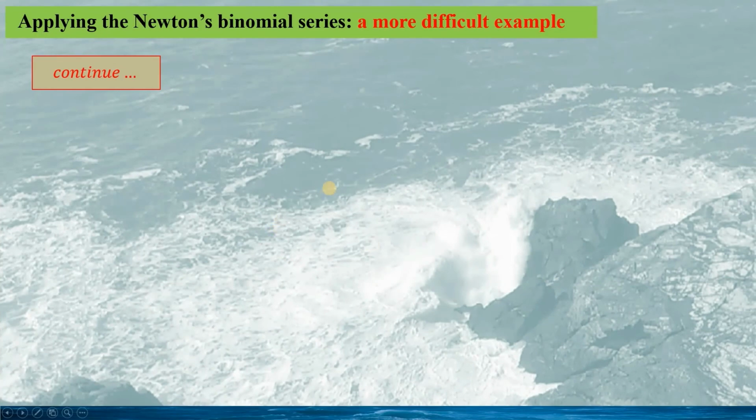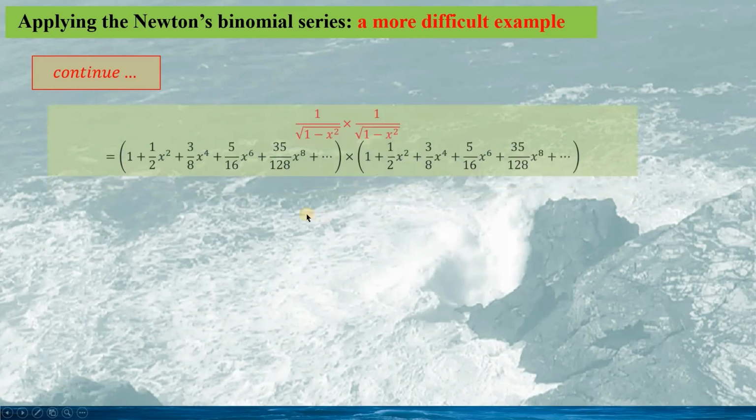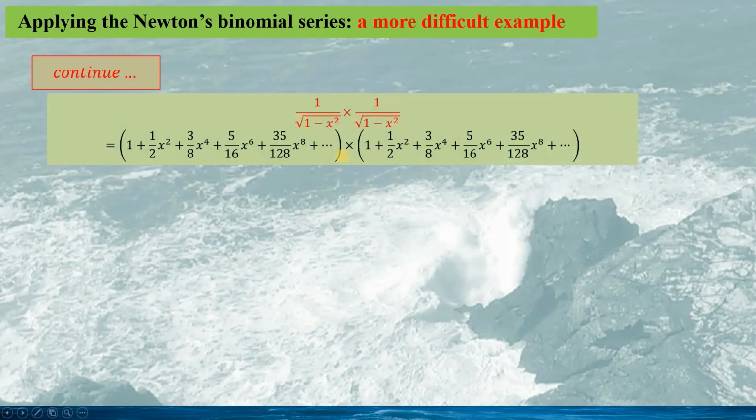In this slide, we are going to use a very simple way to examine whether the binomial series is correct or not. The way we prove it is to multiply the binomial function by itself, and the binomial series by itself, given as this.